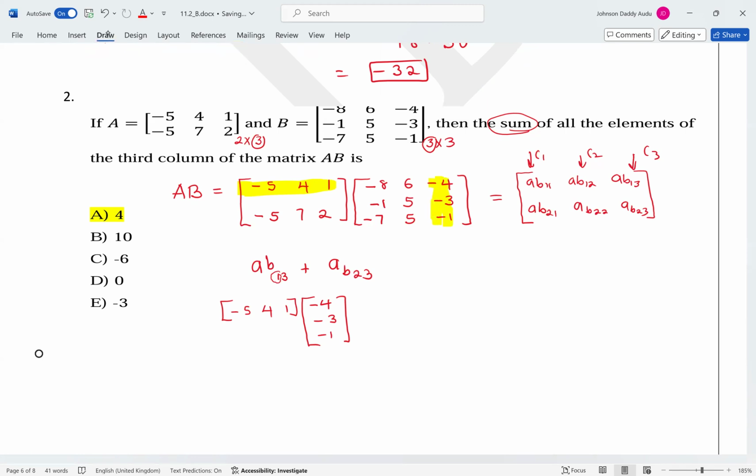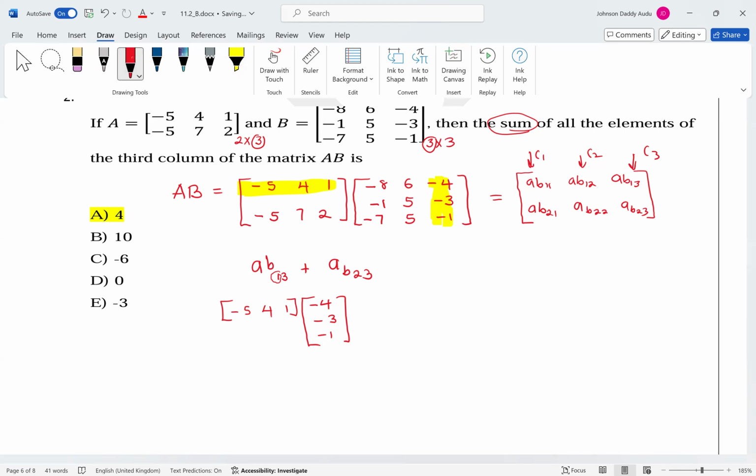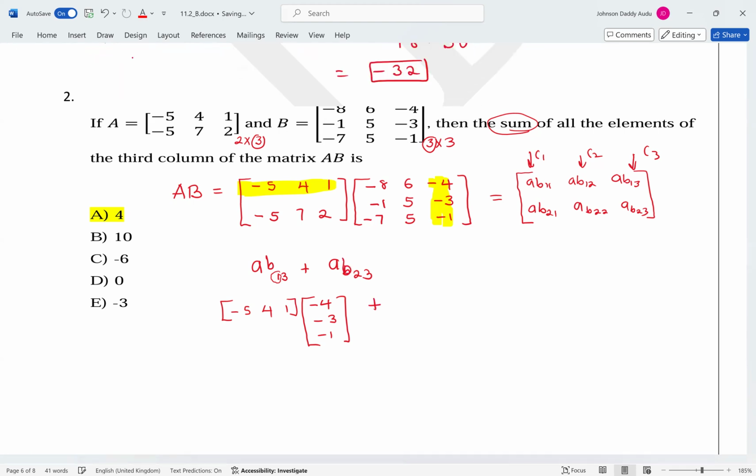Now plus, because we're looking for the sum, plus AB23. AB23 means you take the second row of the first matrix, which will be minus 7, minus 5, 7, 2, and then you multiply by the third column, which is going to be this.